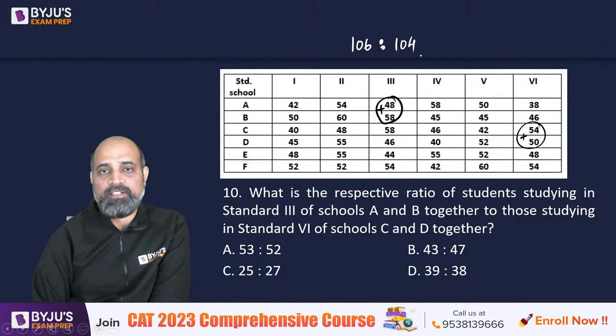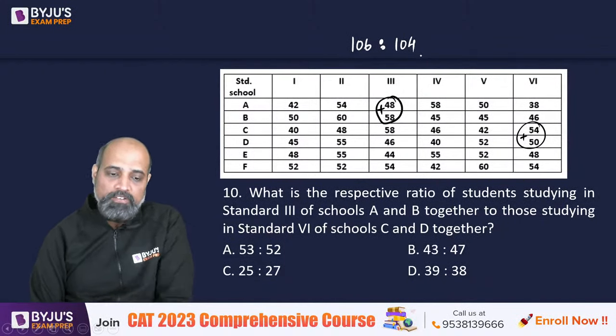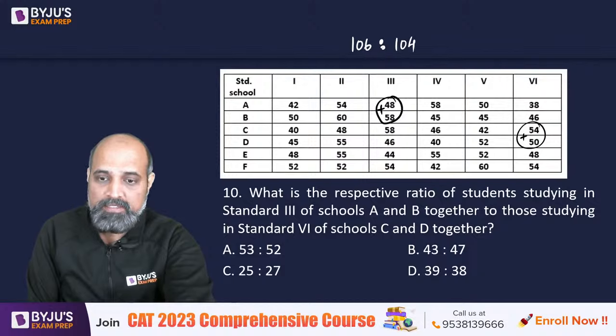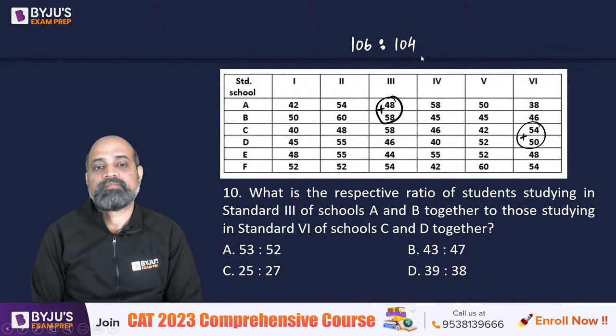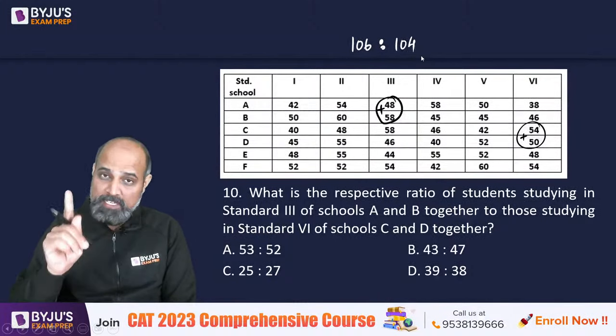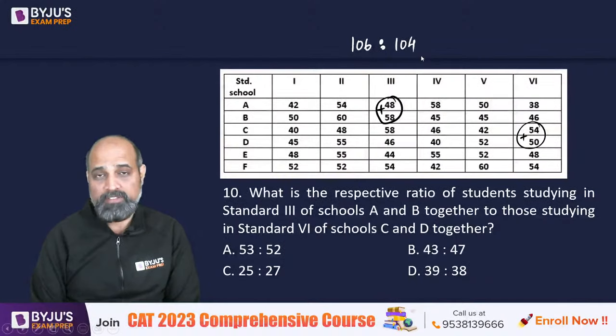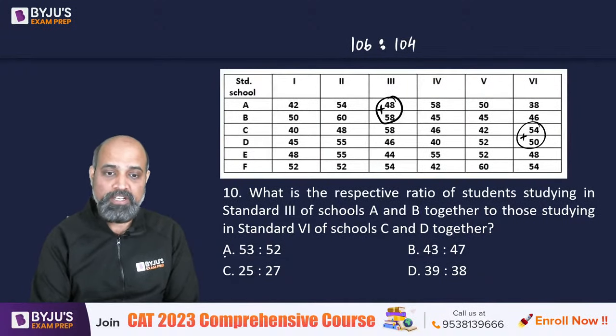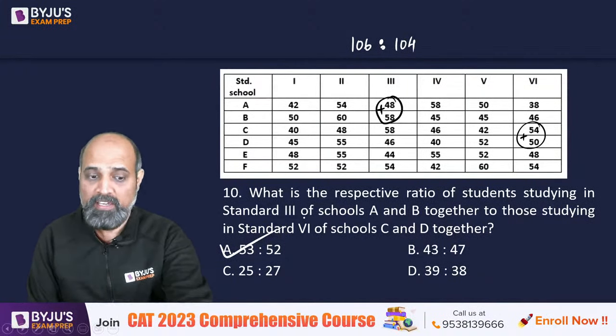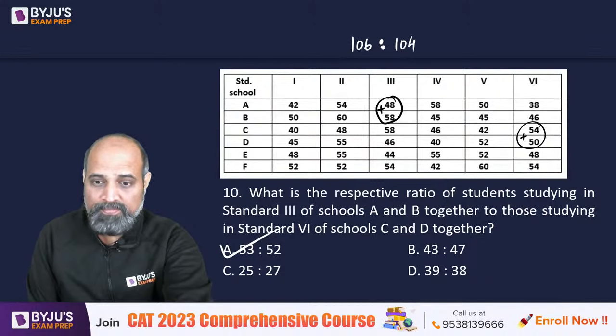इसका रेशियो बताना है. Which option do you think is the answer? 106 and 104 will simplify to give which one out of these. So 106 half हो जाएगा, 104 half हो जाएगा. So when they both are divided by 2, you get 53 and 52. Option A. Right.